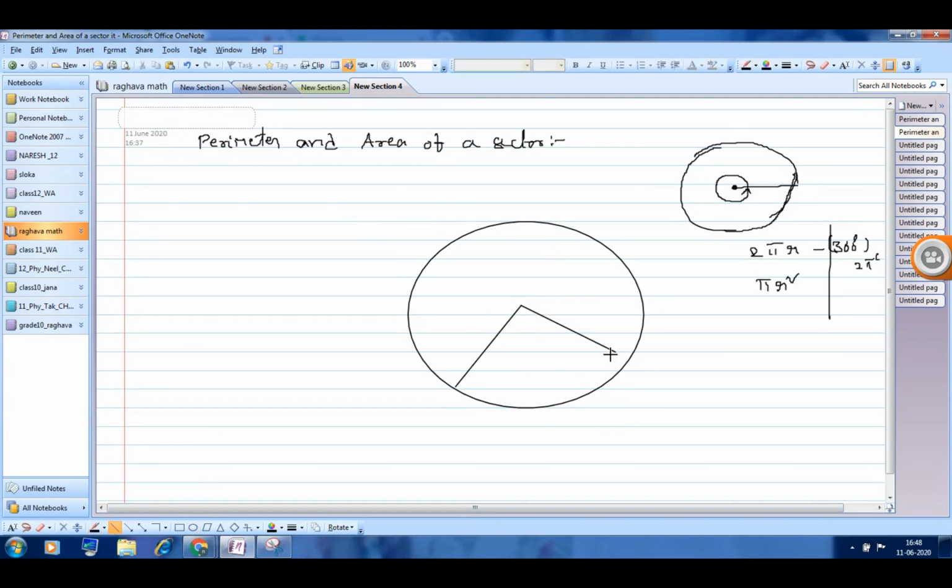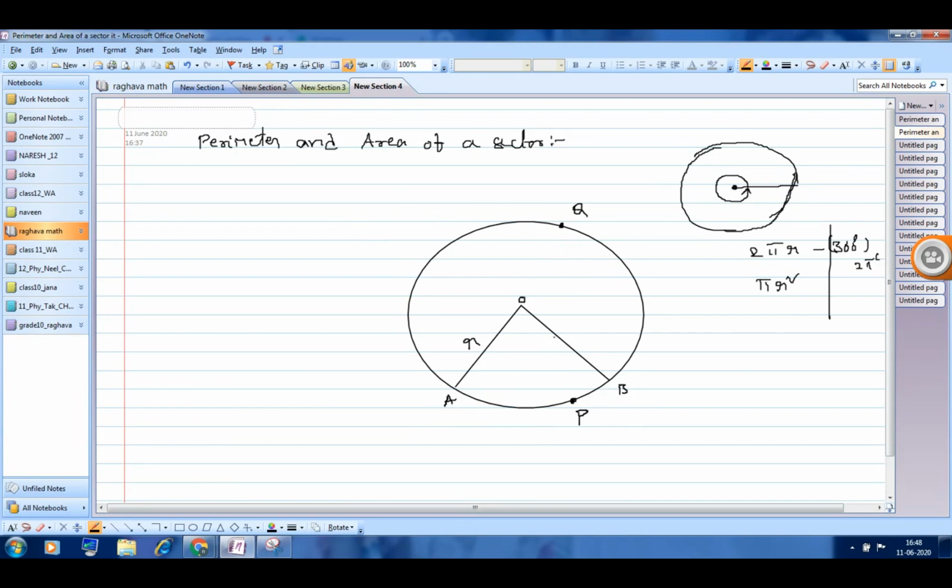So how do we calculate the perimeter and area for this part of the rotation? Suppose I am taking a circle with center O, and OA and OB are two radii. P is a point on the minor arc, and Q is another point on the major arc.